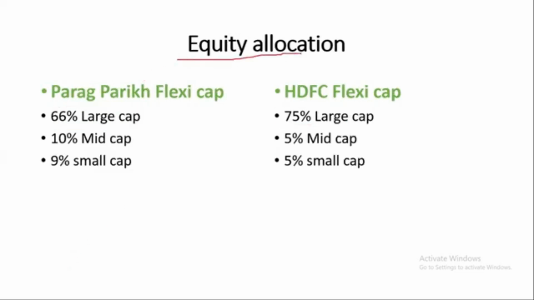If you look at the equity allocation in Parag Flexi Cap Fund, 66% of allocation is into large cap, 10% into mid cap, 9% into small cap. In HDFC Flexi Cap Fund, 75% of allocation is into large cap, only 5% into mid cap, again 5% into small cap. HDFC Flexi Cap Fund has got the highest exposure in large cap.